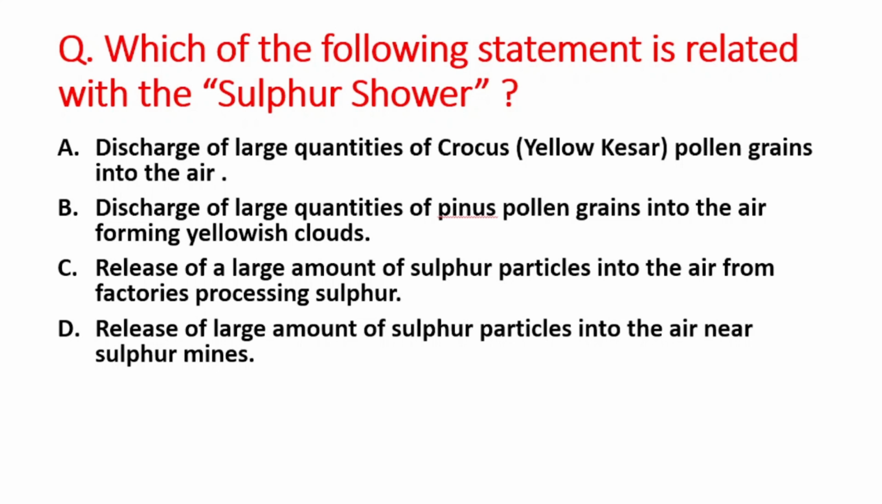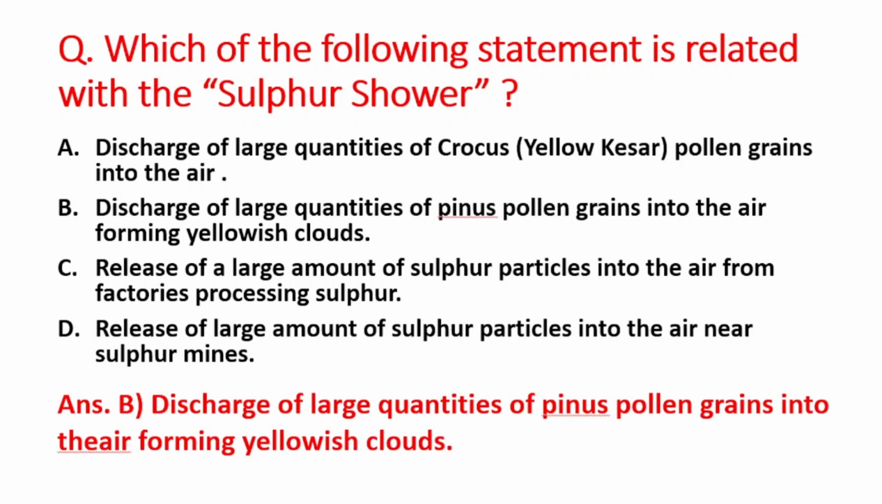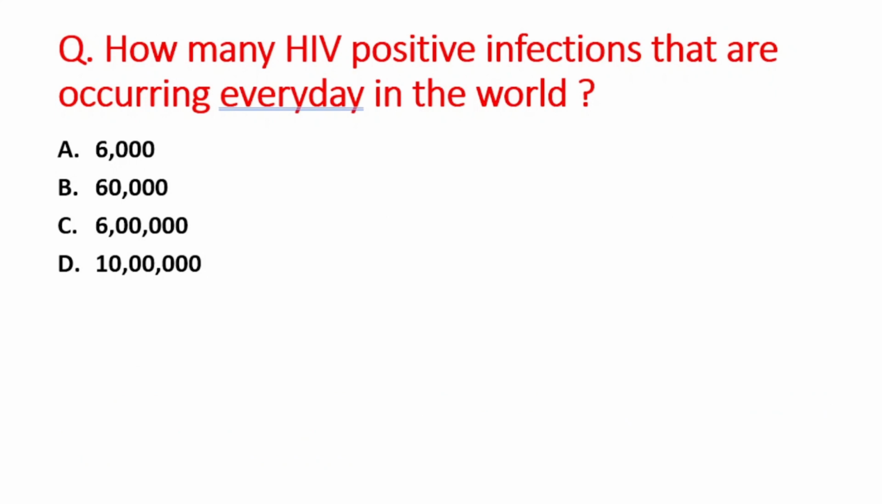C option is release of a large amount of sulfur particles into the air from factories processing sulfur. And last option is the release of large amount of sulfur particles into the air near sulfur mines. So right answer is option B, that is discharge of large quantities of pinus pollen grains into the air forming yellowish clouds, which is called sulfur shower. Next question is how many HIV positive infections are occurring every day in the world?